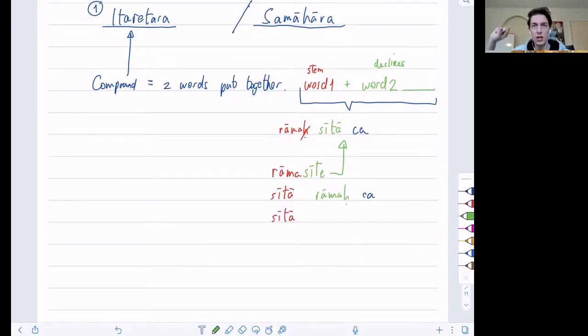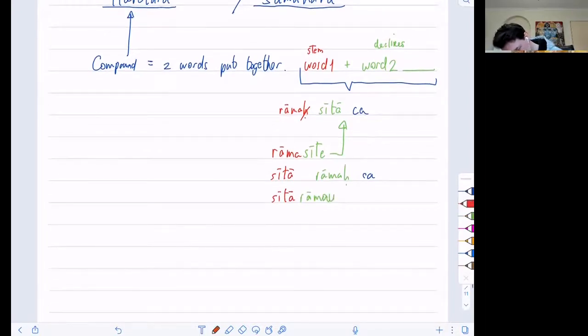In other words, it has to decline like the second word. In other words, the second or the last word declines according to the gender of that word. The gender of Rama is masculine. Therefore, the entire compound declines like the second word.